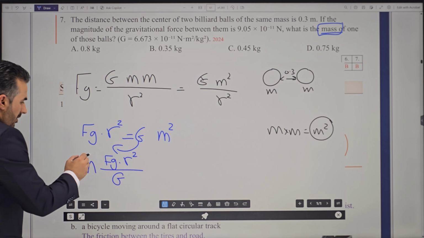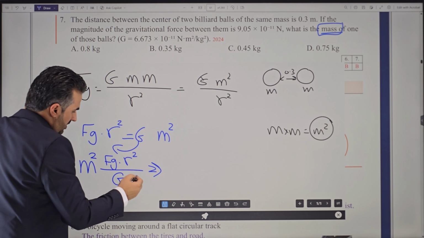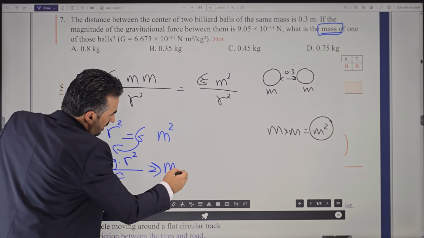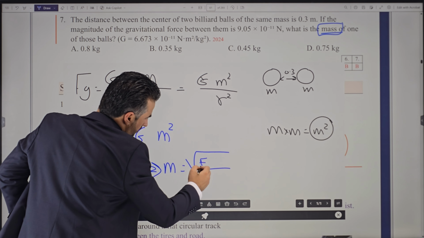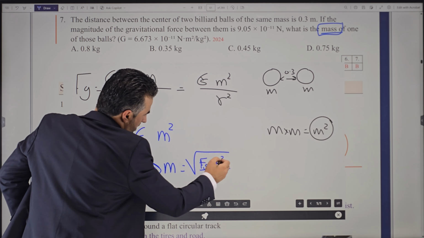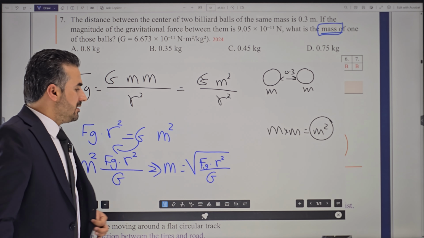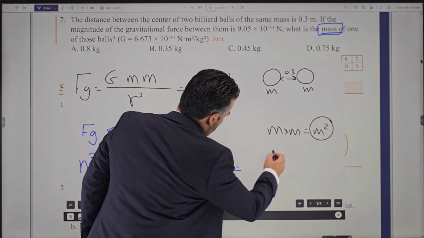Very good. But remember, this is mass squared, so we want the mass of one of them. How do you get the mass of one of them? Just take the square root of both sides. M would equal the square root of Fg between the two, times the radius between the two squared, divided by the constant of universal gravitation.